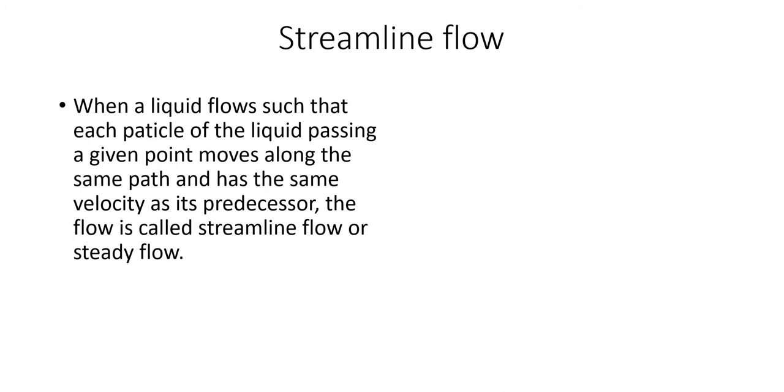Here the liquid is flowing. When the liquid is flowing, at each point what happens? Different particles of the liquid are crossing through different points. So if a liquid particle is crossing through a point with some velocity, the coming particle just after that also will flow with the same velocity as the previous one. Such type of flow is known as streamline flow or steady flow.